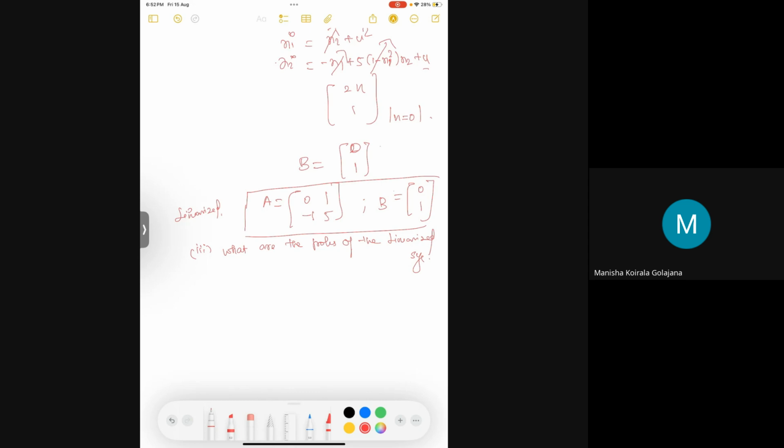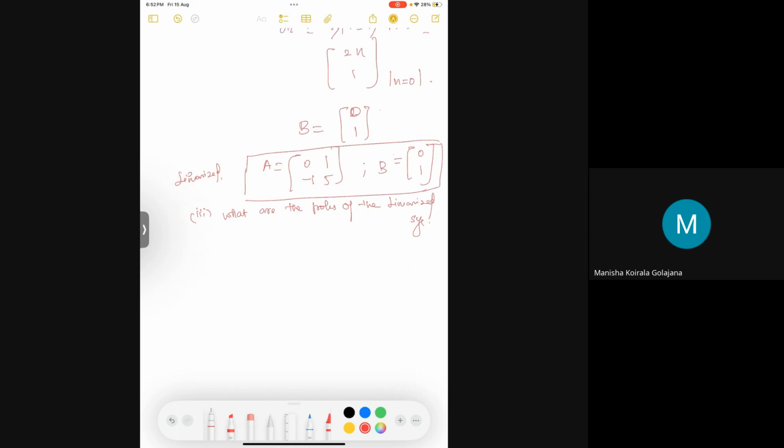Otherwise, for a state space representation, there is another easy method, that is to find the eigenvalues of the system. This is the intuitive way of seeing it: the system's A matrix eigenvalues are the same as the poles of the system. So if you just find the system matrix eigenvalues, which can be done in one or two steps, you can get the poles of the system. You don't have to find the transfer function and characteristic equation and do all those extensive steps, right?